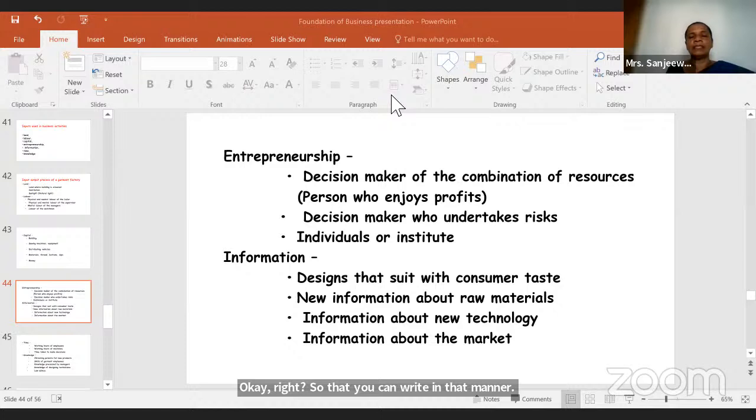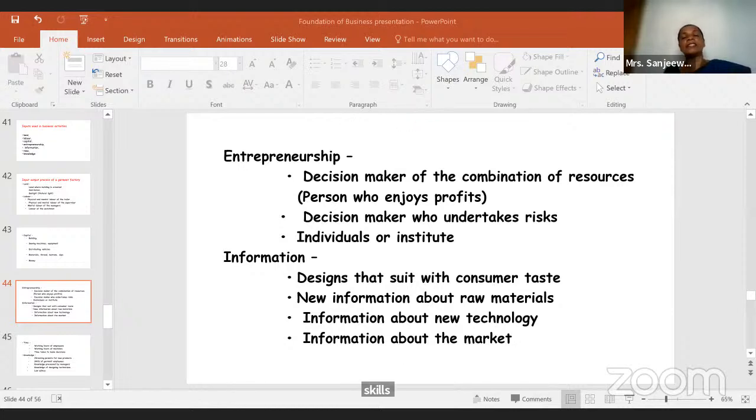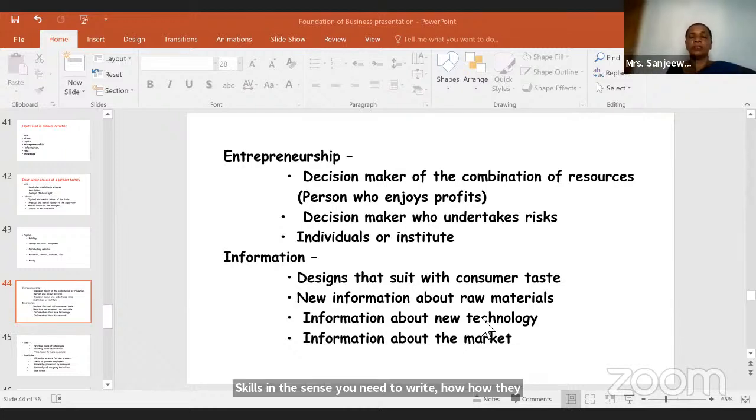Skills, what do you mean by skills? Skills in the sense you need to write how they combine those resources to provide innovations, right? If they ask skills, yes, entrepreneurial skills you can write. Yeah, correct. Entrepreneurial skills you can write. Risk taking, those things you can write.